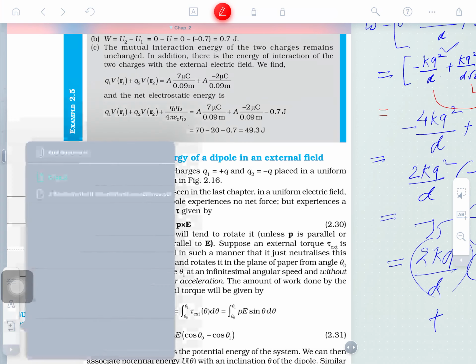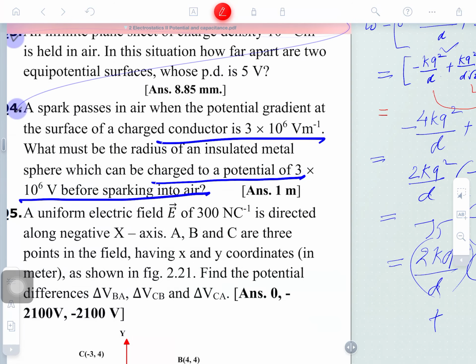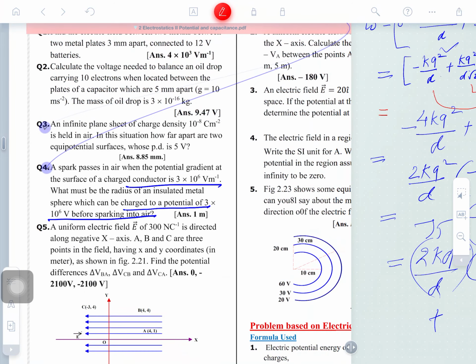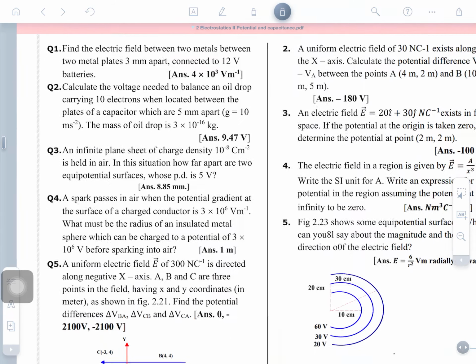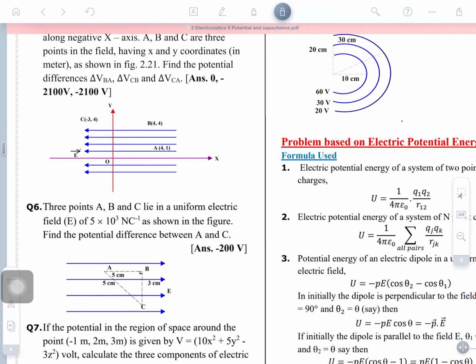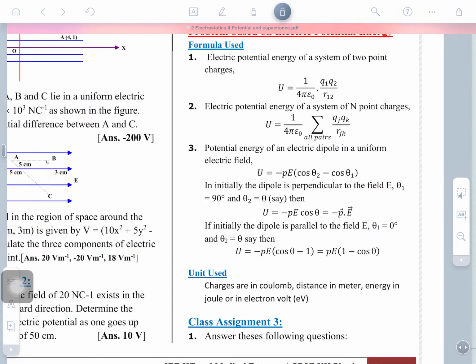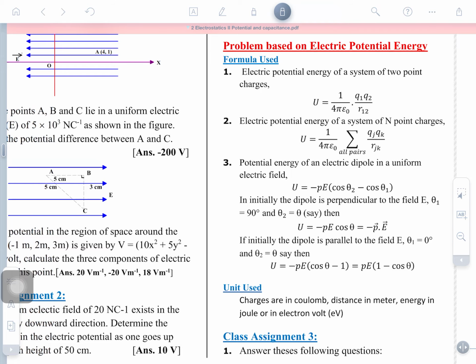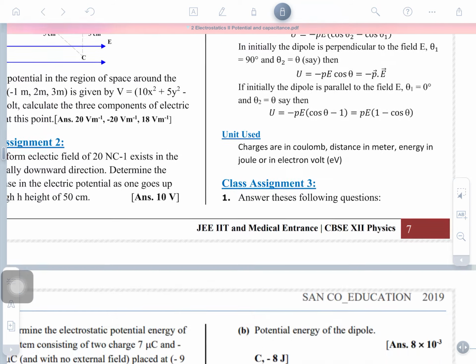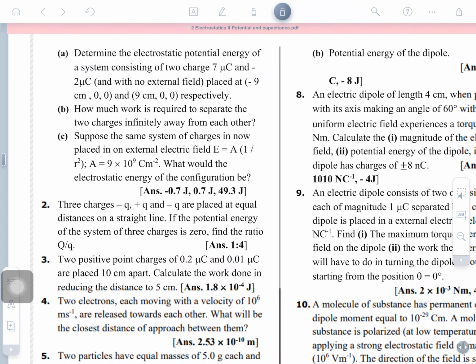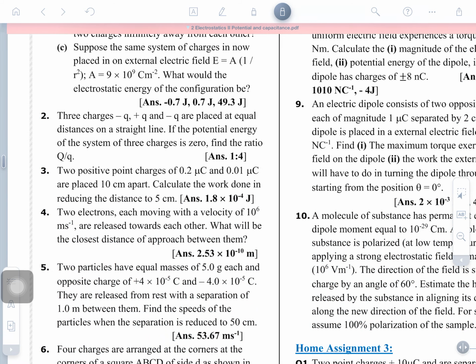So your assignment of the day: see your study material, these questions are to be done by you. This is your home assignment. You may see problems based on electric potential energy. There are certain questions here, and how many are to be done? The first 3-4 questions are to be done by you. Okay, and make a very fluent reading of the text.